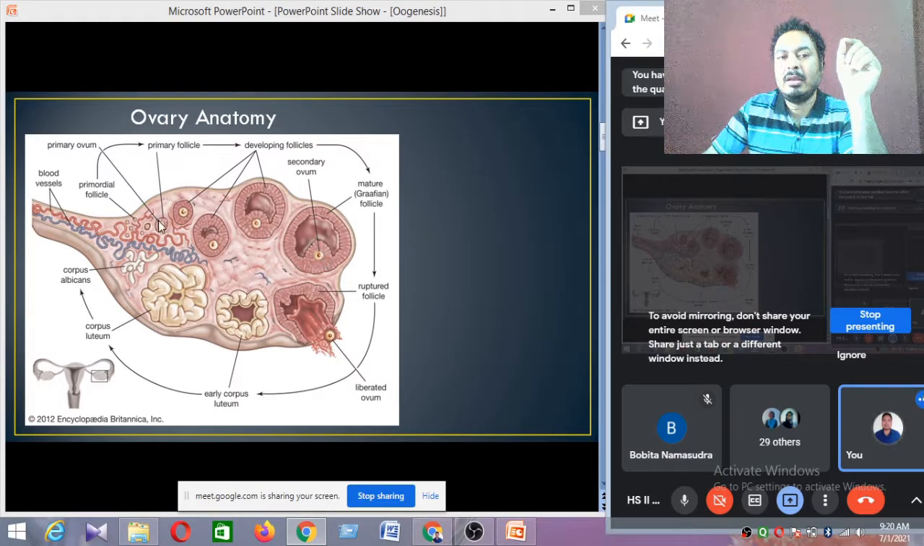This is primary follicle, secondary follicle, tertiary follicle or Graafian follicle. And this Graafian follicle is converted to corpus luteum if the fertilization takes place, or if there is no fertilization, this corpus luteum changes to the corpus albicans, and corpus albicans cannot secrete progesterone hormone. So this is about the ovarian anatomy.